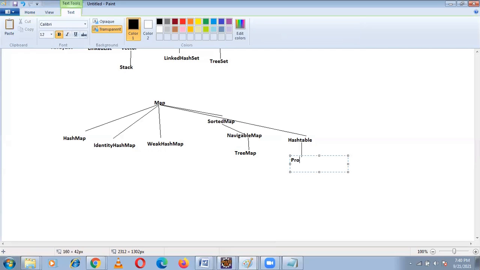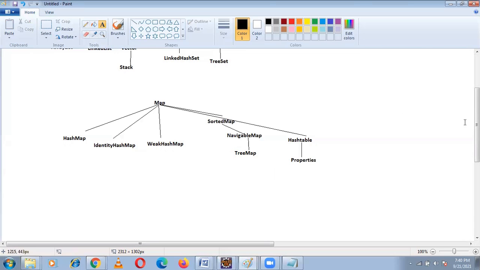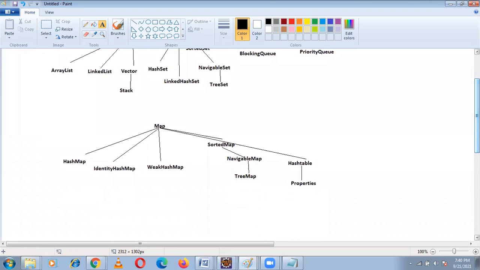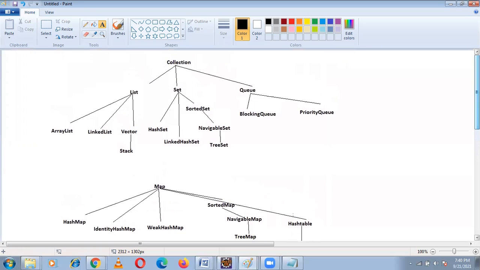We have the properties class. This is the block diagram of the collection framework. See here in map, what is HashMap, IdentityHashMap, WeakHashMap, SortedMap? These all are interfaces. Hashtable, Properties, these all are the classes for the map interface, and these all are the implementation classes for the collection interface.